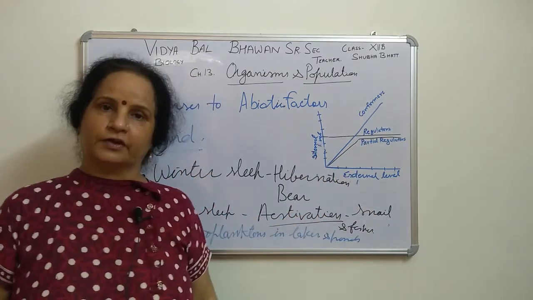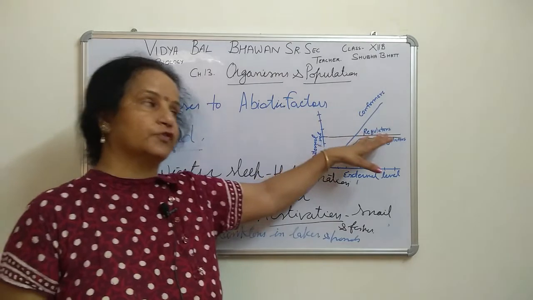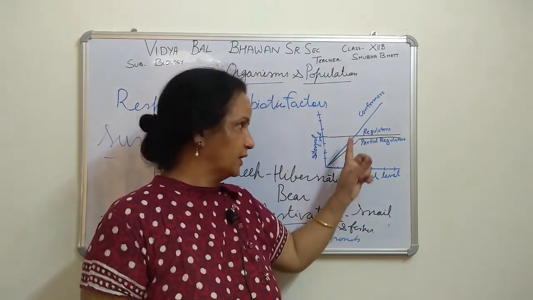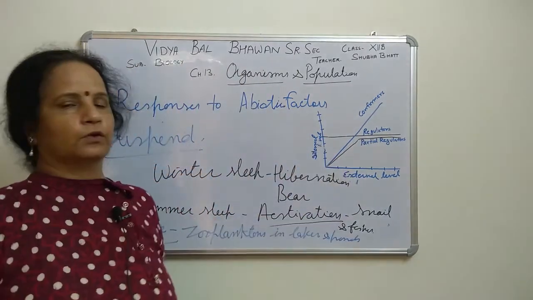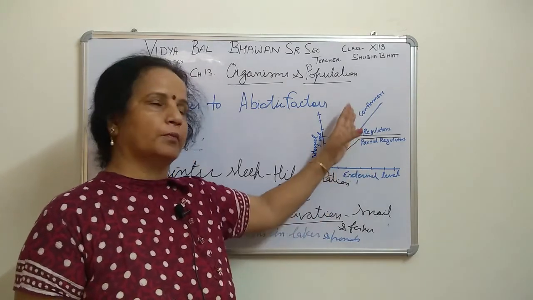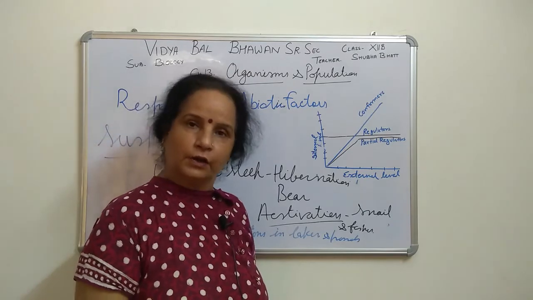Regulators are constant. Homeostasis is there. The internal temperature is constant, whether the external level is increasing or decreasing, the internal is maintained. Now partial regulators: for some limited period they will be conformers, after that they become regulators. These are called partial regulators.